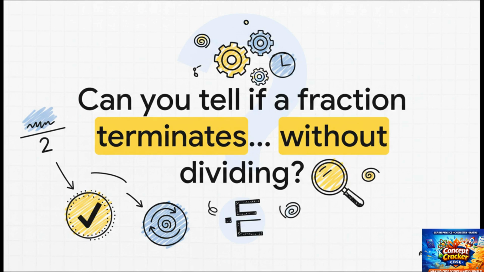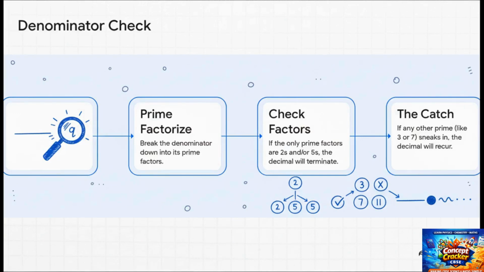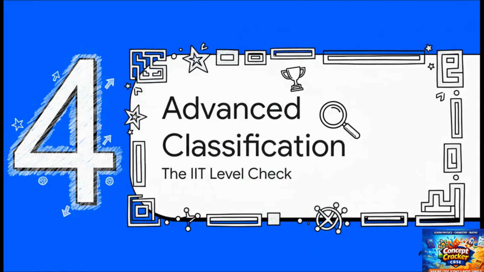So what's the trick? Well, the secret is all in the denominator, the bottom number. All you have to do is break it down into its prime factors. Now, here's the magic part. If the only prime factors you find are 2s and 5s, that's it. The decimal will stop. It will terminate. But the second another prime number sneaks in there, like a 3 or a 7 or an 11, bam, you know for a fact that decimal is going to repeat forever. It's that simple.